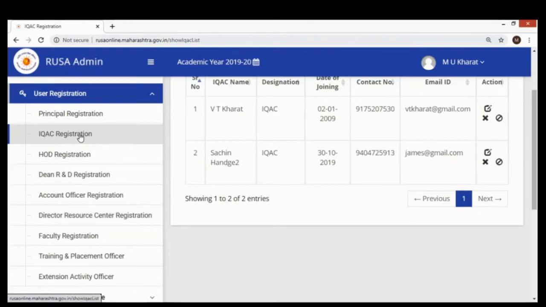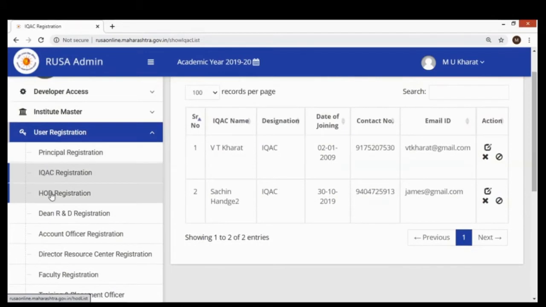So the IQAC has to register all heads of the department, dean R&D, accounts officer, and director resource center, only this much, because these are the authentic persons working with the institutions, and the IQAC coordinator has to coordinate with these persons directly instead of coordinating with every individual faculty.